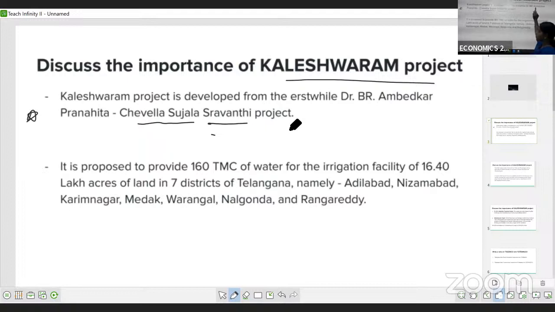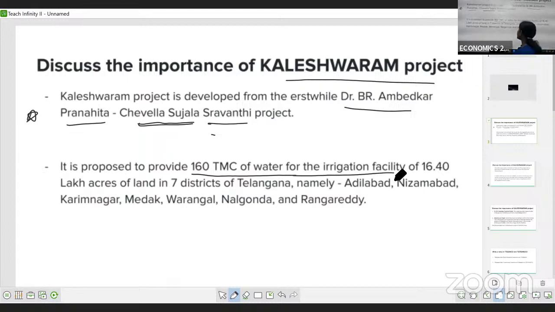When they were planning to start this Pranahita Chevella Srujala Sravanti project, they had a proposal to provide 160 TMC of water for irrigation facility.